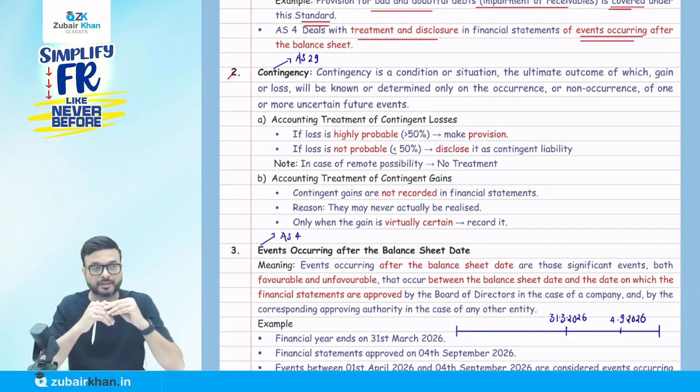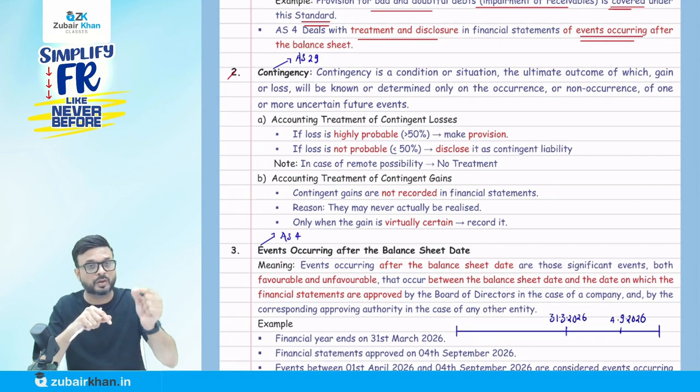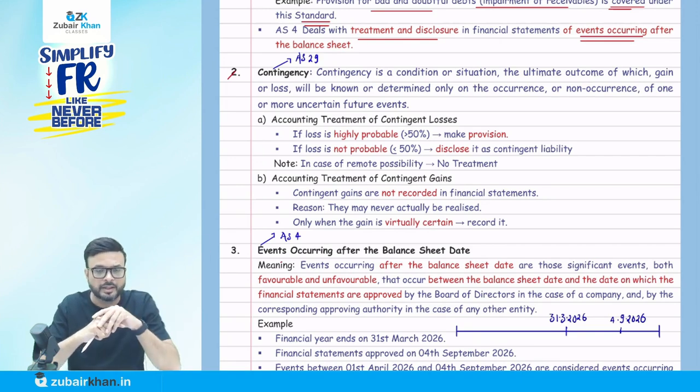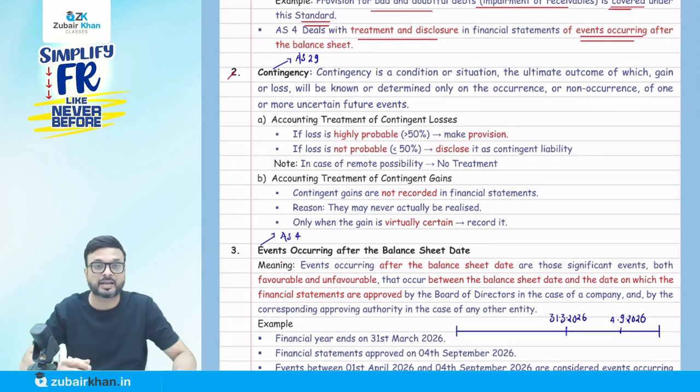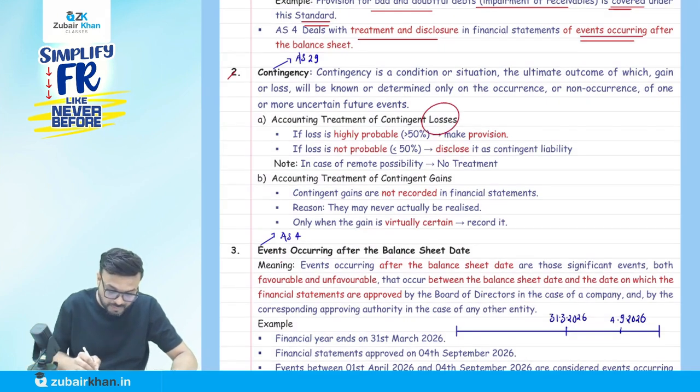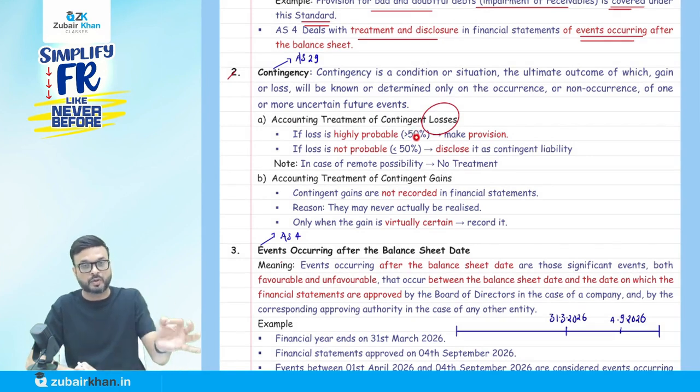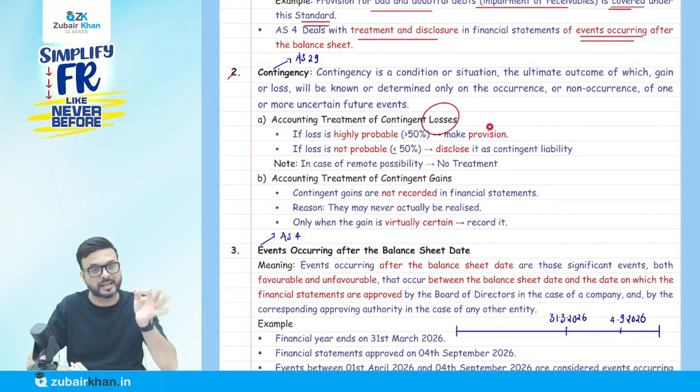For example, a case is going on against the company in court. We don't know what the final outcome will be. So Accounting Standard 29 says that if it is highly probable that there will be a loss, meaning more than 50% chances are that you are going to lose that case, then make a provision as per AS 29.